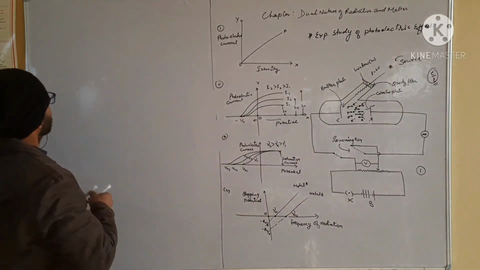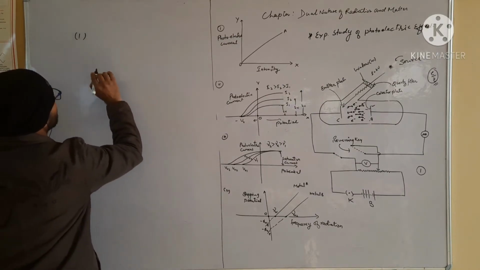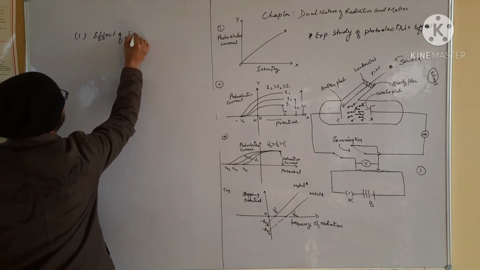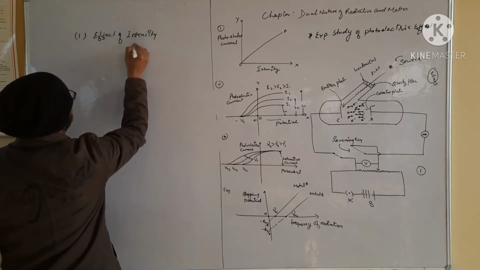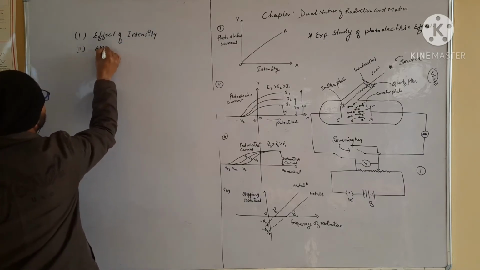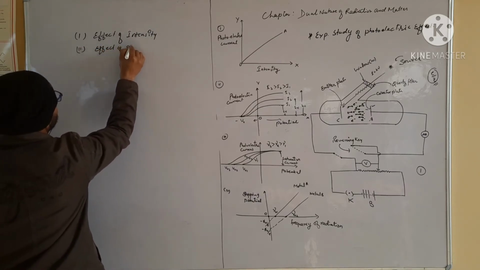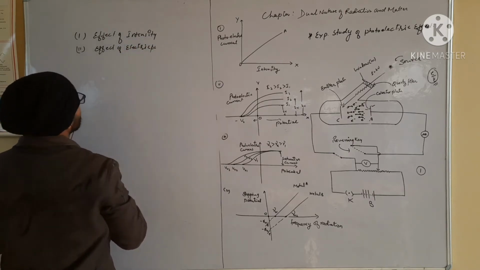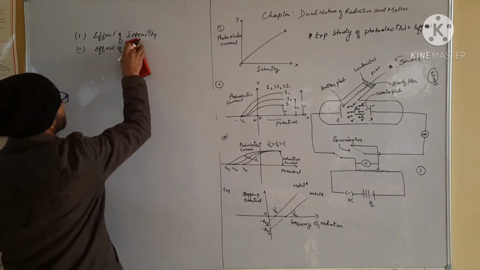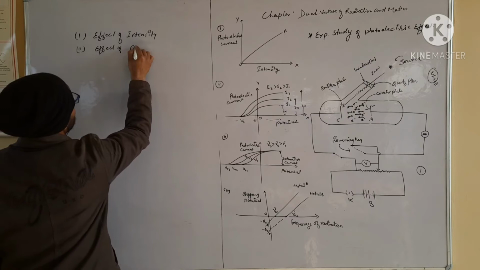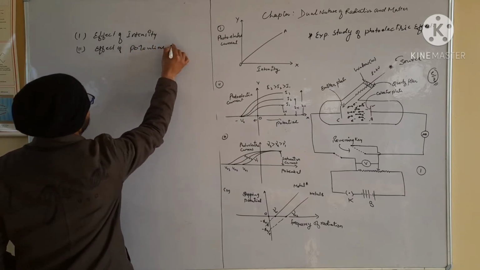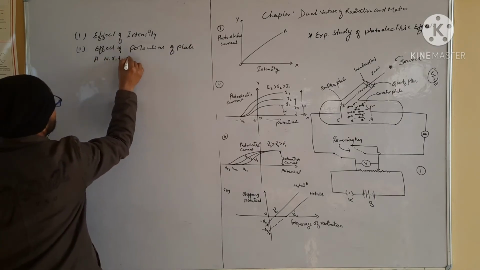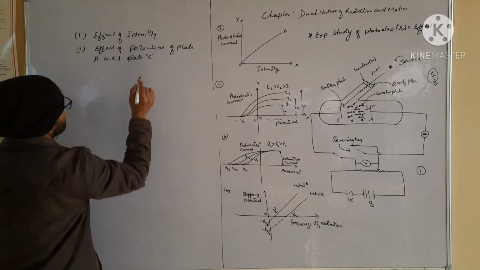So first, I will write all the definitions, all the headings here. First, the effect of intensity, we have done. Okay, and after that we will talk about the effect of electric potential, or you can say the effect of potential of plate A with respect to plate C.